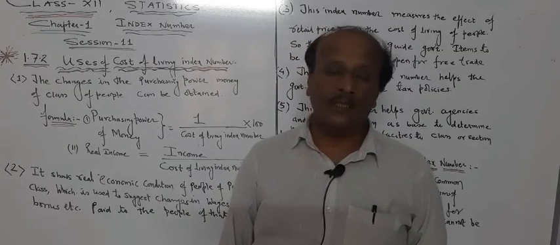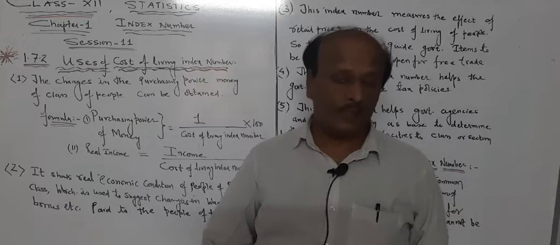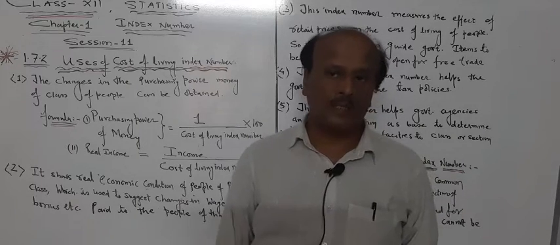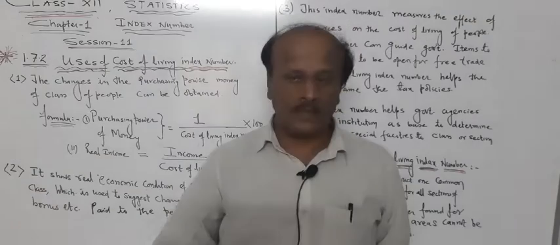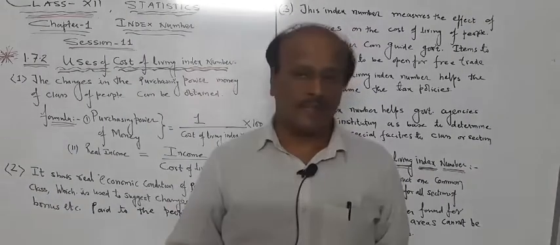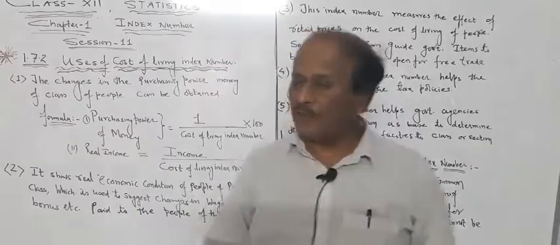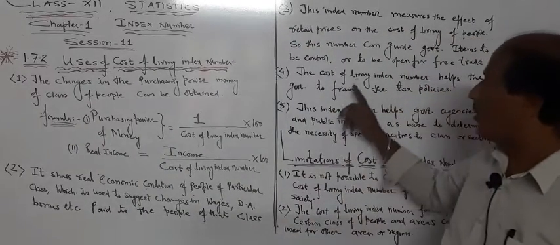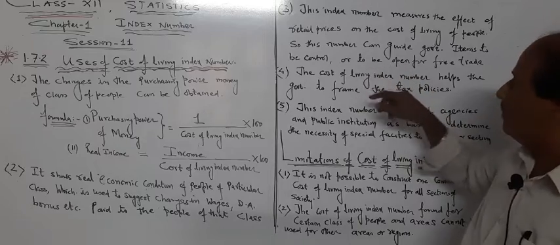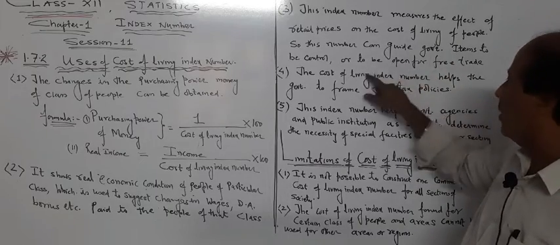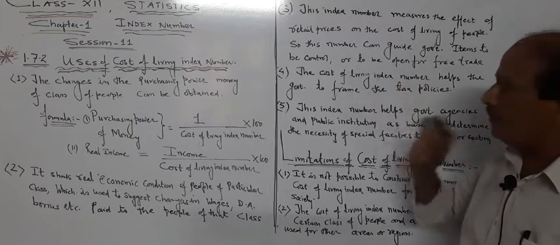Sugar price can increase suddenly. So retail prices increase, and the government can control. Then sometimes some price goes down, and at that time they make free trade also. So the government uses this index number for two purposes: either control, or open the item for free trade.